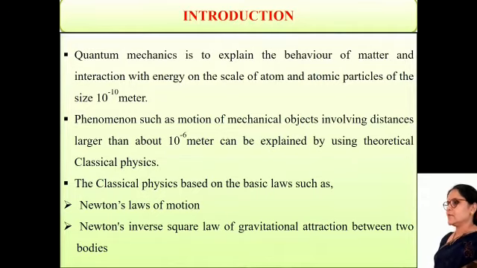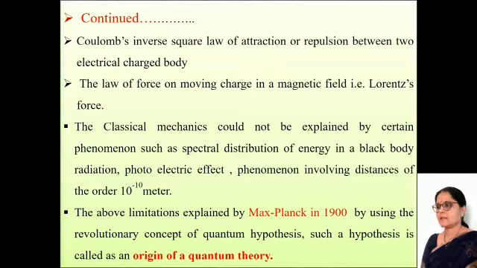Phenomena such as the motion of mechanical objects involving distances larger than about 10 to the power minus 6 meter can be explained using theoretical classical physics. Classical physics is based on Newton's laws of motion and the law of force on a moving charge in a magnetic field, that is the Lorentz force.